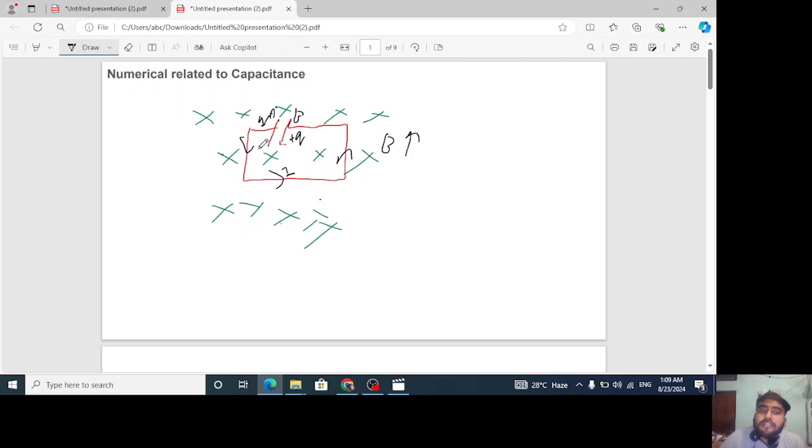Because now the current is going this side, it will store the charge plus Q here, and from here it is going away, so it will store the charge minus Q here. Please don't treat it like a battery, where the side from which the current comes is treated as positive and the other as negative. No, it is not a battery, it is a capacitor. Your charge is going to be stored.